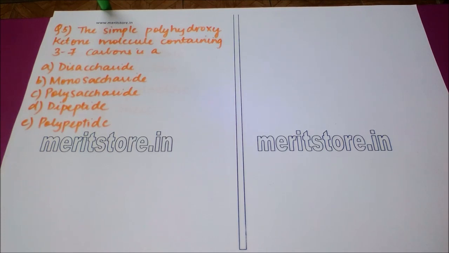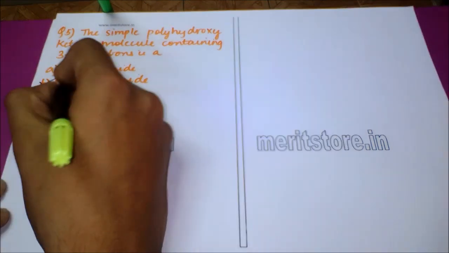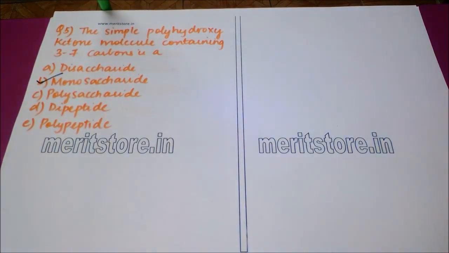Next question is, the simple polyhydroxy ketone molecule containing 3 to 7 carbons is an option A, disaccharide. Option B, monosaccharide. Option C, polysaccharide. Option D, dipeptide. And option E, polypeptide. The correct answer to this question is a monosaccharide. An example of a monosaccharide can be glucose, which is a 6 carbon compound.